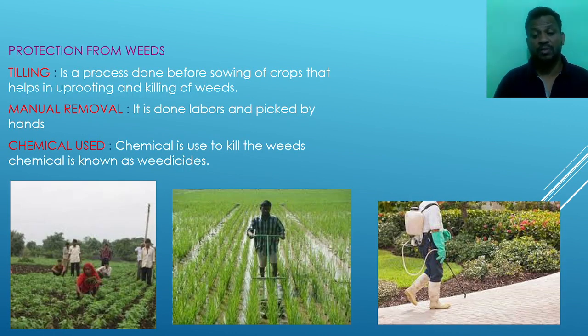How do we protect our yield, how do we protect our crop? There are many methods. First one is the tilling method. Second one is the manual removal. Third one is the chemical use.